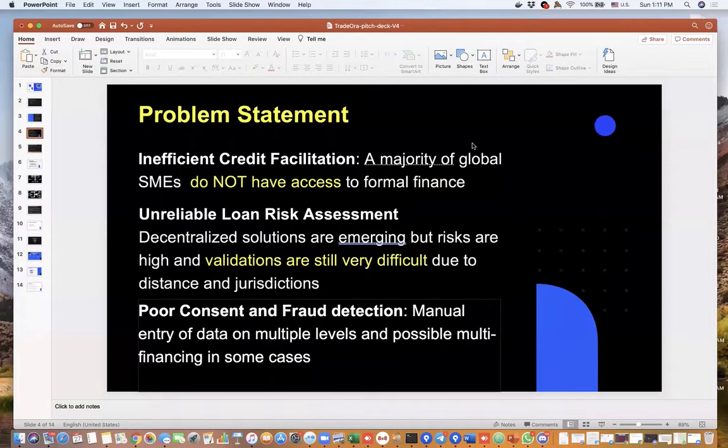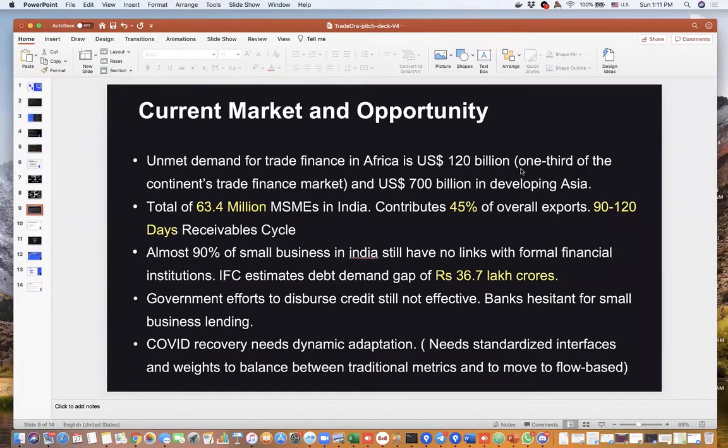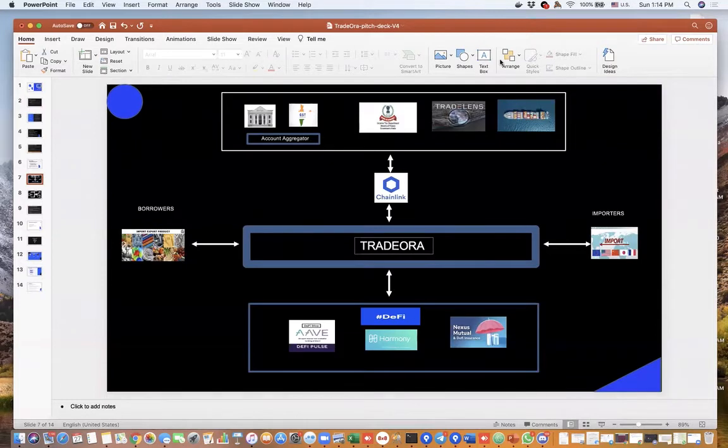The problem that Tradeora addresses is that of global inclusivity to access trade finance. According to the World Trade Organization, the unmet demand for trade finance in Africa is $120 billion and in Asia it's about $700 billion. Tradeora is focusing on providing de-risking trade finance oracles through Chainlink to decentralized loan financing and trade insurance solutions.